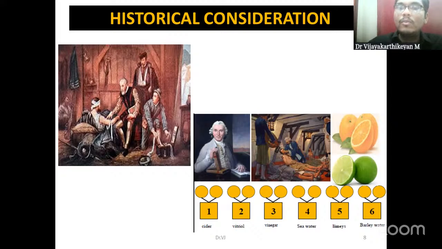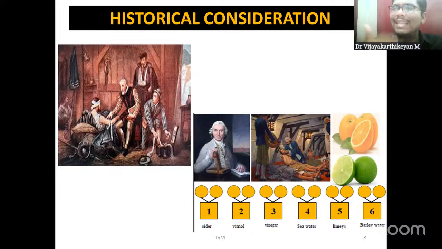At the bottom, you could find the 6 types of interventions that were given to the sailors. They were followed up for a certain time period, and they could observe that the sailors who received lemons and oranges were improving very well, and even were fit to work within 1 or 2 days.